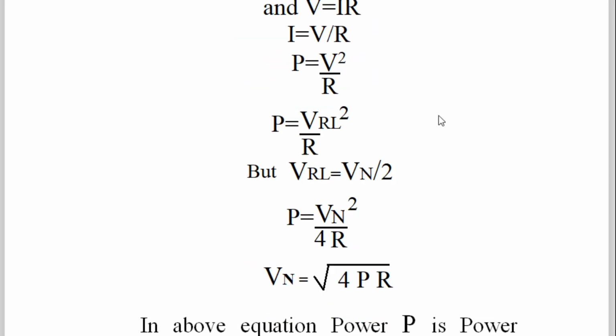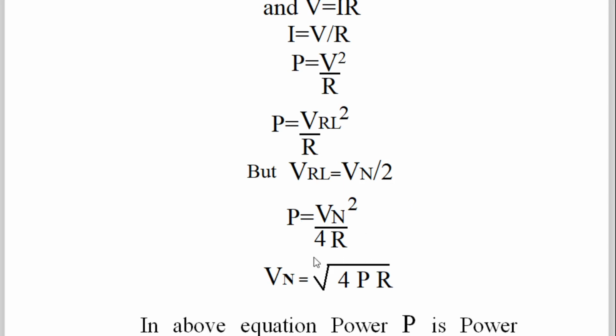Power across the load resistor RL is equal to VRL square divided by R, and VRL is equal to Vn divided by 2. So if you substitute Vn divided by 2 here, you get Vn square, and 2 square will come 4, and this R is there. So power across that particular resistor RL, which we connected to the noise voltage and noise resistor, is equal to Vn square divided by 4R.